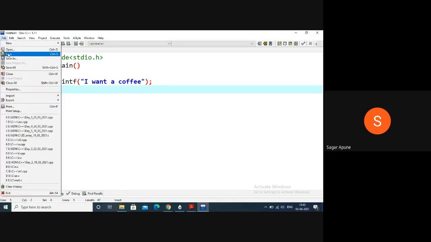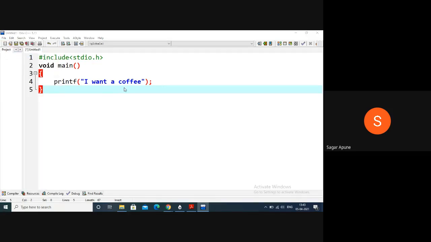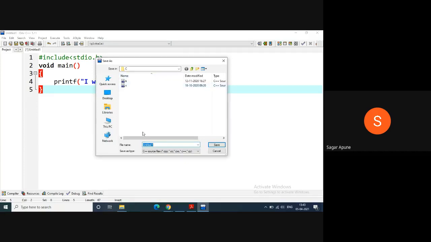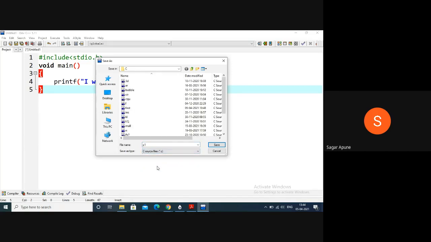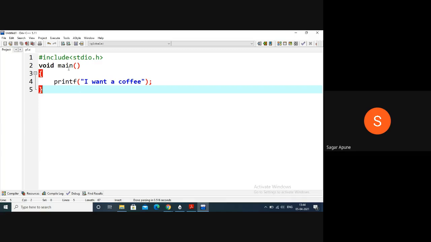Click on file and then save. This is my first program, so here I use a name, suppose program 1, that is P1. Save as type, here select C source file, or you can simply put the .c extension after your file name. So save this program. Now this program is saved.